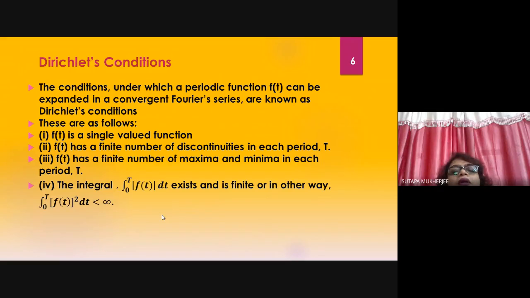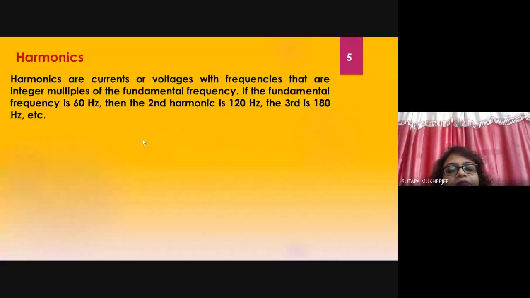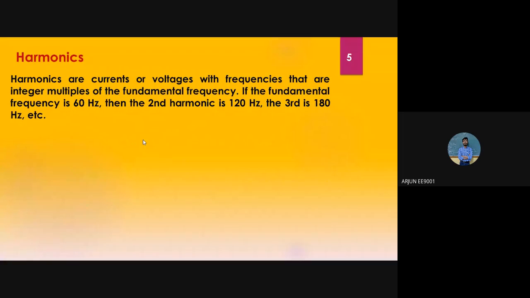Now I have told you, if you want to generate the Fourier series, then you have to obey Dirichlet's conditions. Then what are Dirichlet's conditions? Do you remember any condition? Do you remember?